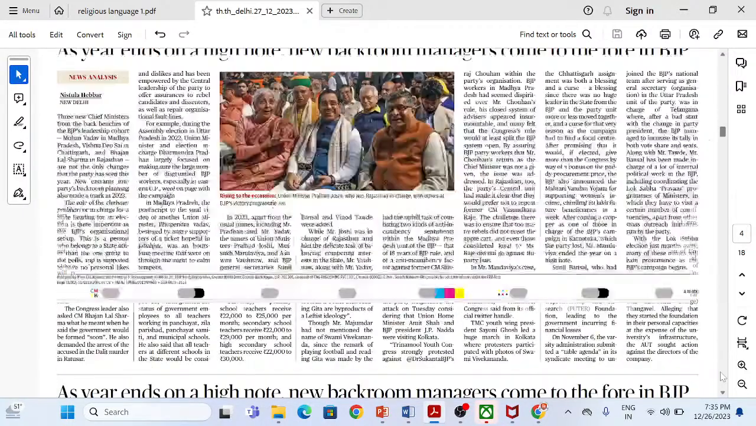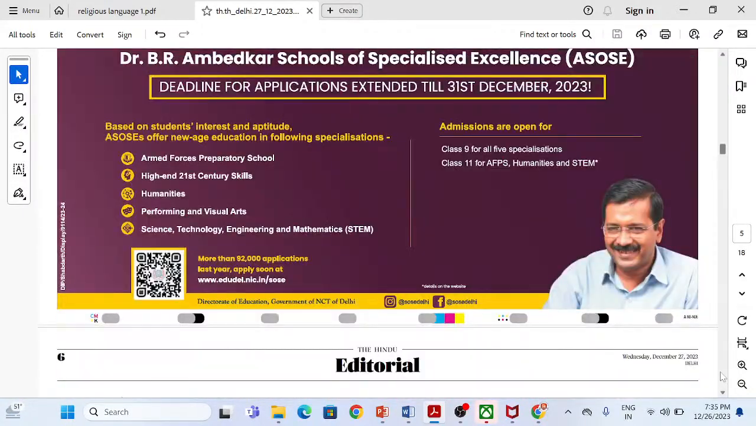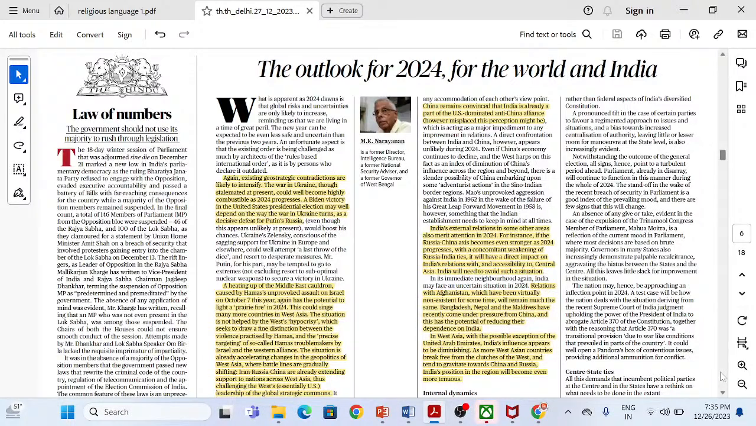अच्छा, अब ये आर्टिकल बड़ा इंटरेस्टिंग है, that is why we are discussing it. It is basically about the aspects that have happened in 2023 and what would be the outlook for 2024, right? The article, why we are discussing, because it has been written by MK Narayanan sir, and he's a former director Intelligence Bureau, a former National Security Advisor, and a former governor of West Bengal.